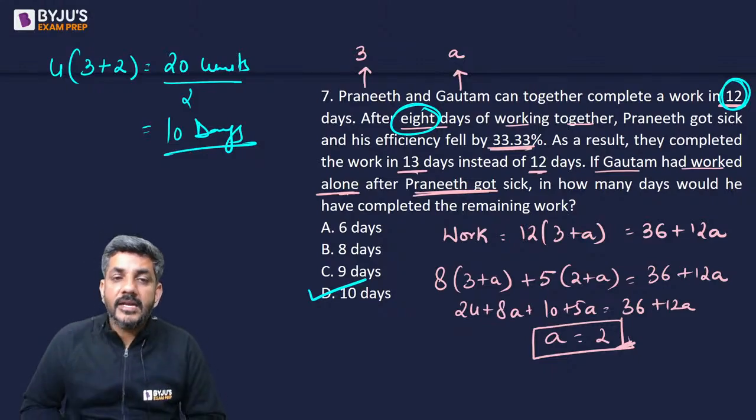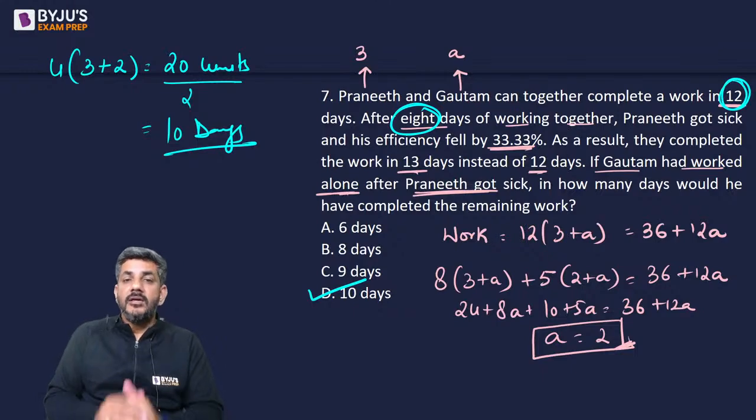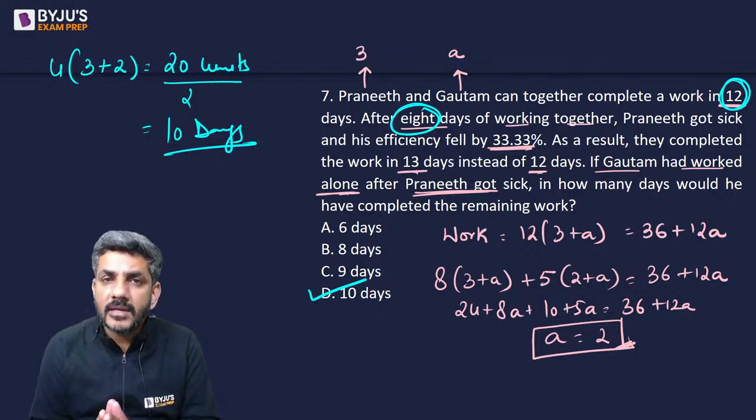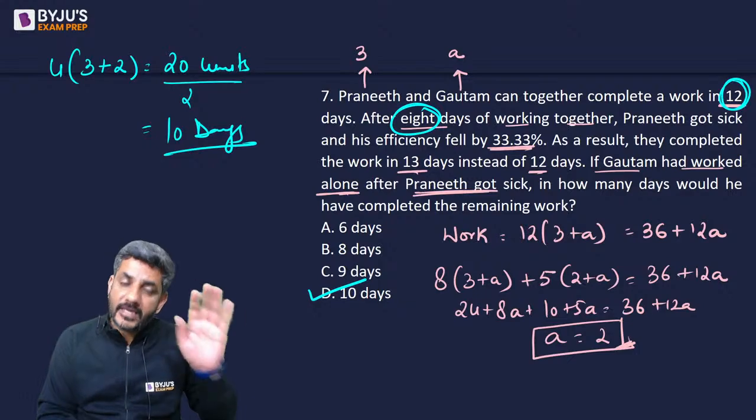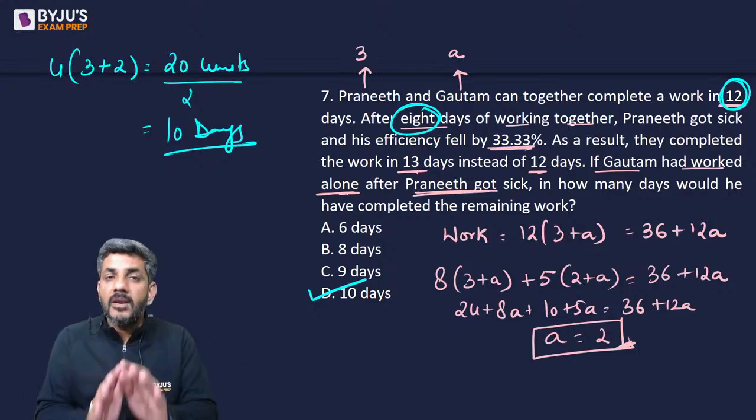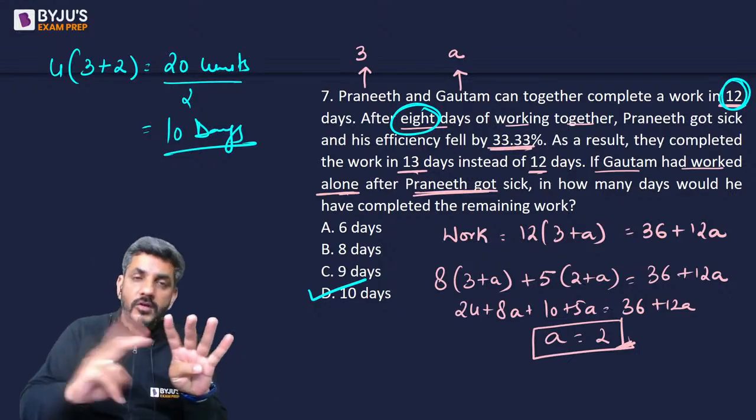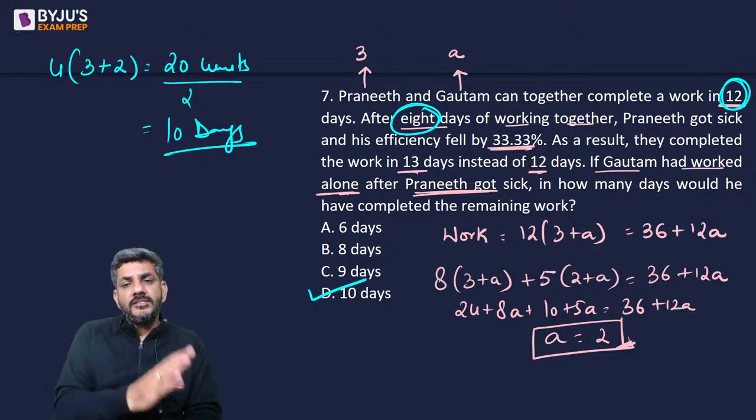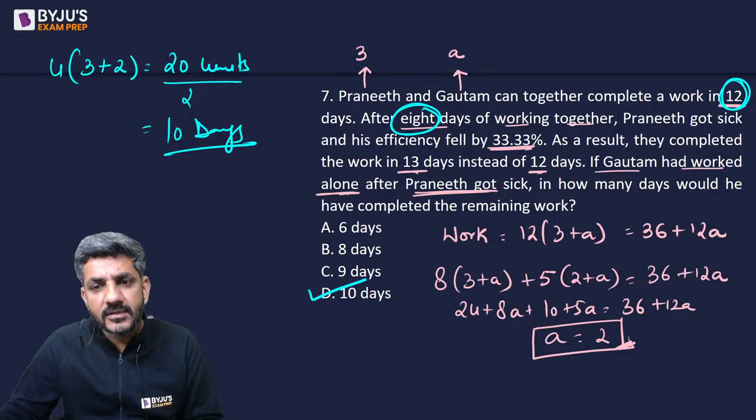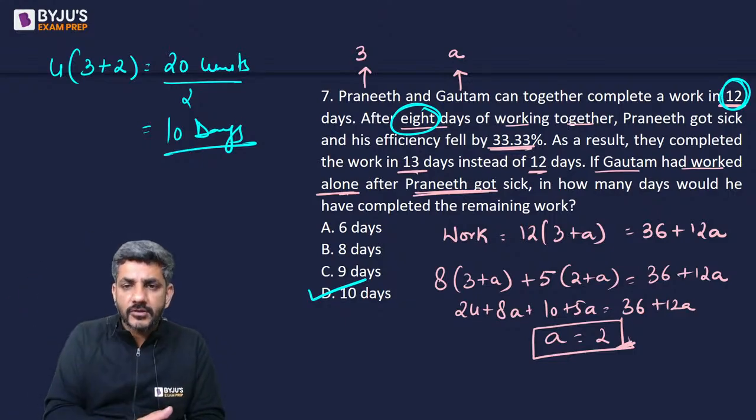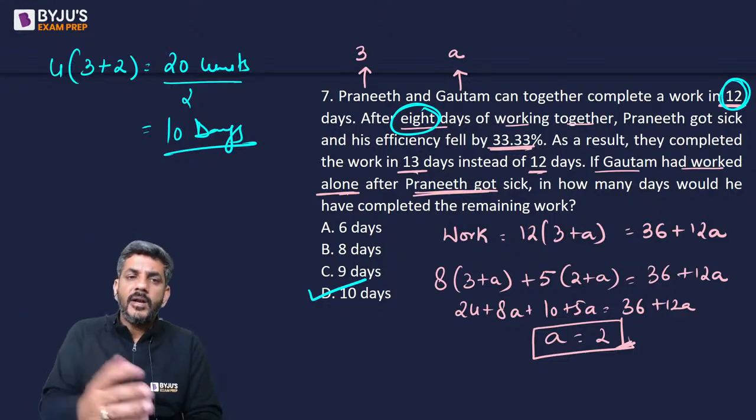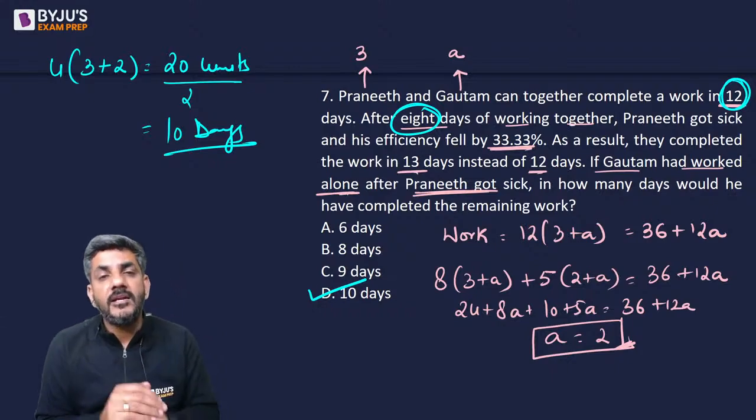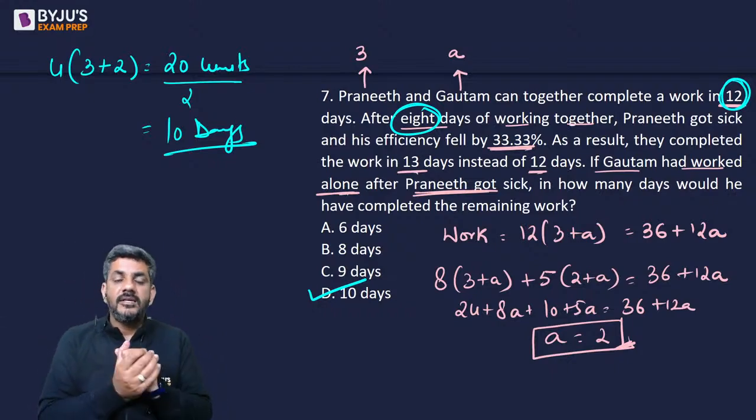They would have taken 10 more days to complete the work. It was 12 days of work for both of them together, and both worked for 8 days. So the job left was for 4 days for both of them together if they work at the normal efficiency. So at normal efficiency in 4 days they could have made 20 units. But now Praneeth is not working at all. So Gautam is making 2 every day. 20 will be made in 10 days. By that logic, we got the answer as D, 10 days.